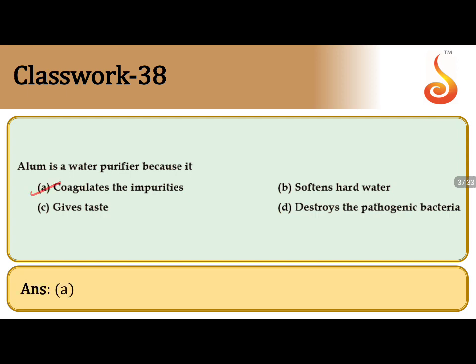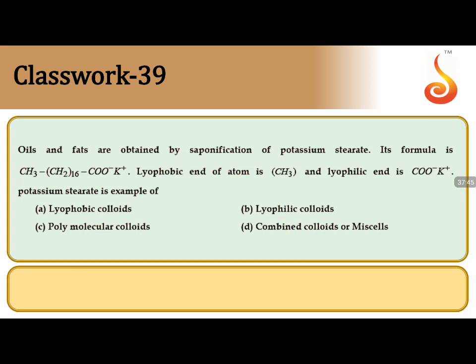As I said, water has negative impurities. Those have been removed by alum and makes it suitable for drinking purposes. We are not talking about hardness or softness of water. So the 39th, oils and fats are obtained by saponification of potassium stearate. Its formula is given by this.